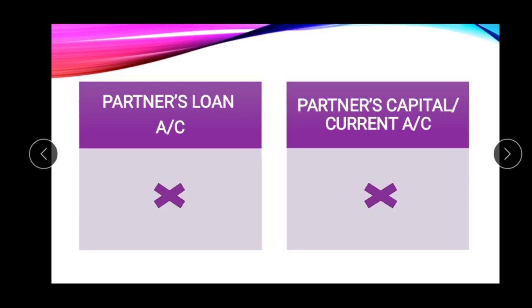Priority in payment will be given to the outsiders, the second priority to the partner's loan account, and the third priority to the partner's capital account. So the partner's capital account or current account should also not be transferred to the realization account.